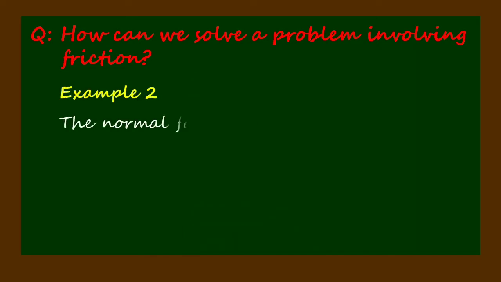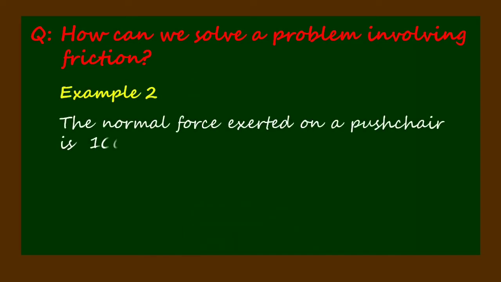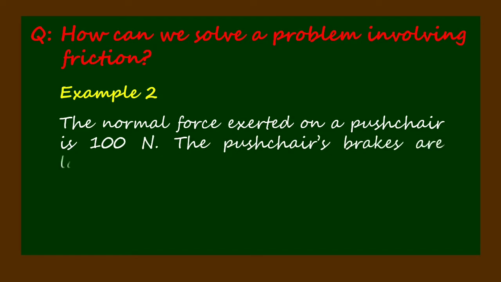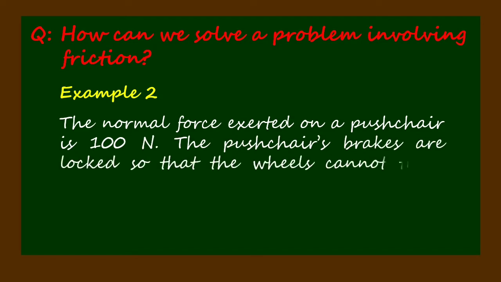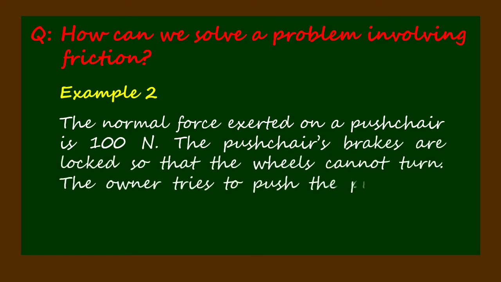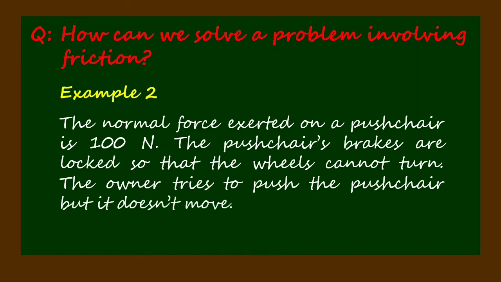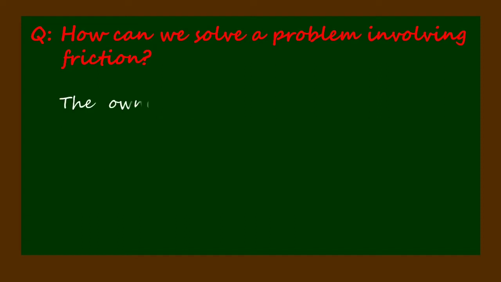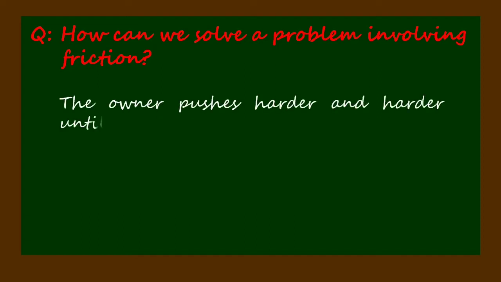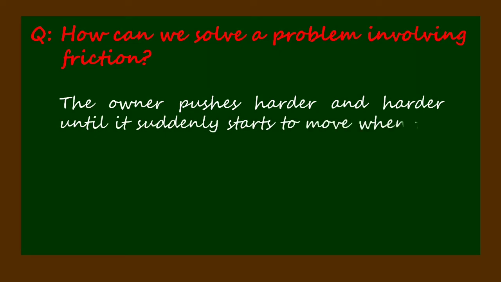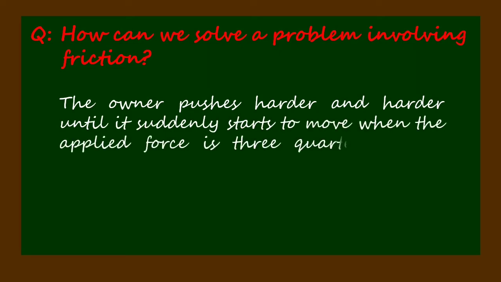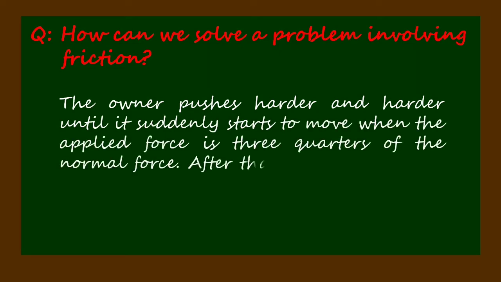Example 2. The normal force exerted on a pushchair is 100 Newton. The pushchair's brakes are locked so that the wheels cannot turn. The owner tries to push the pushchair but it doesn't move. The owner pushes harder and harder, until it suddenly starts to move, when the applied force is 3/4 of the normal force.